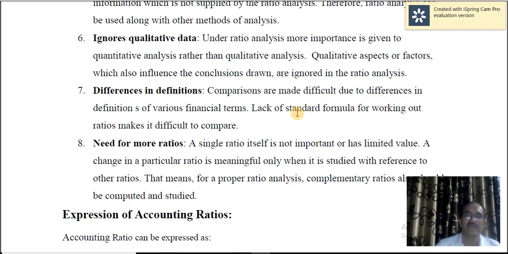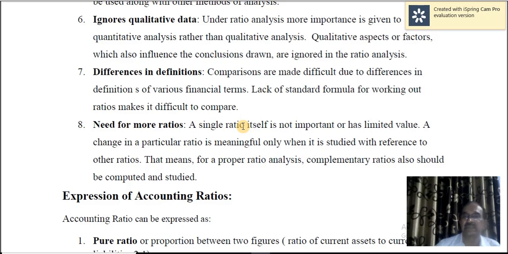Therefore, different authors follow different formulas in order to calculate ratios. So that makes comparison difficult. That makes getting inferences from the comparison difficult. Therefore, this is one of the limitations of ratios.